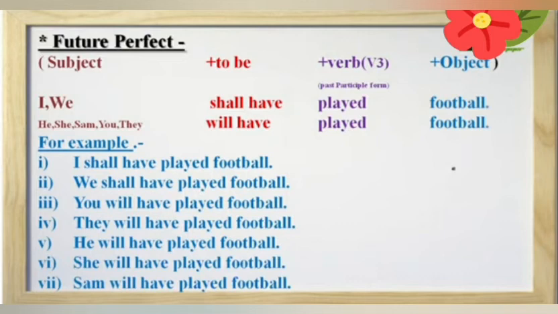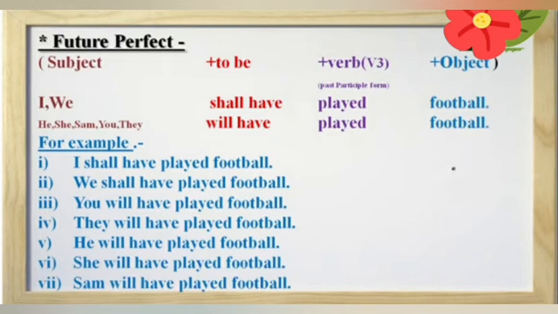You will have played football, they will have played football, he will have played football, she will have played football, Sam will have played football. In all these sentences you can use will have. And if you use shall have with I and we, it is also correct.